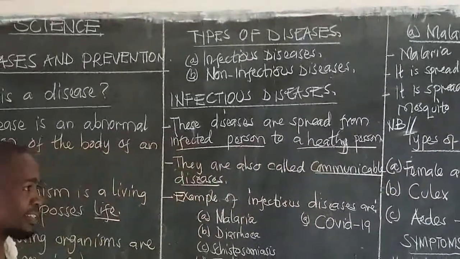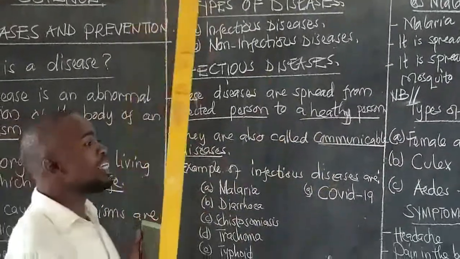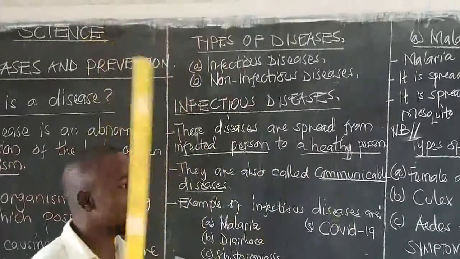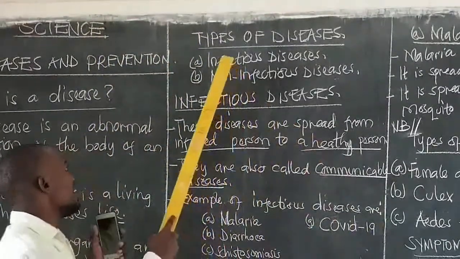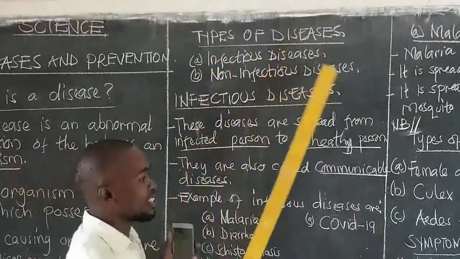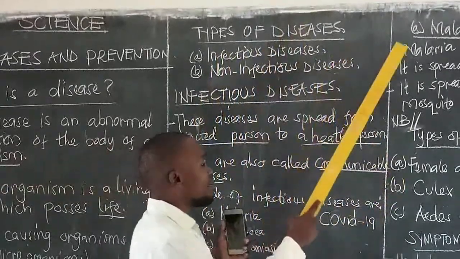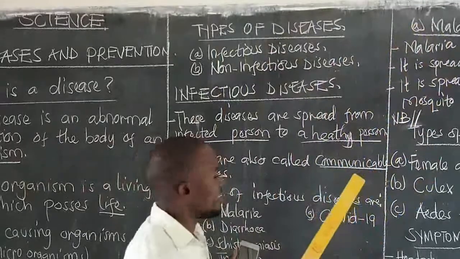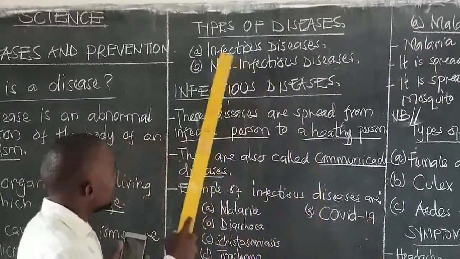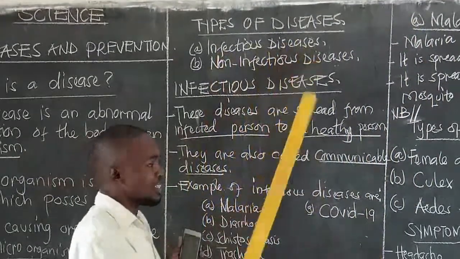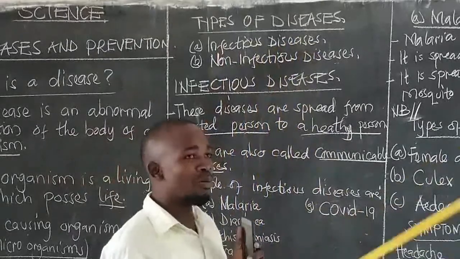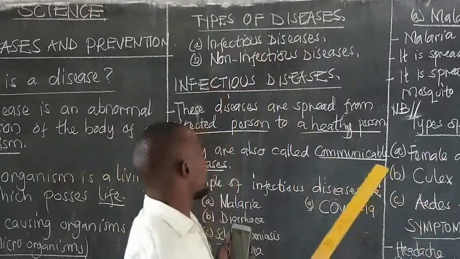Types of diseases. There are 2 main types of diseases. Infectious diseases or communicable diseases. Another one is non-infectious diseases or non-communicable diseases.